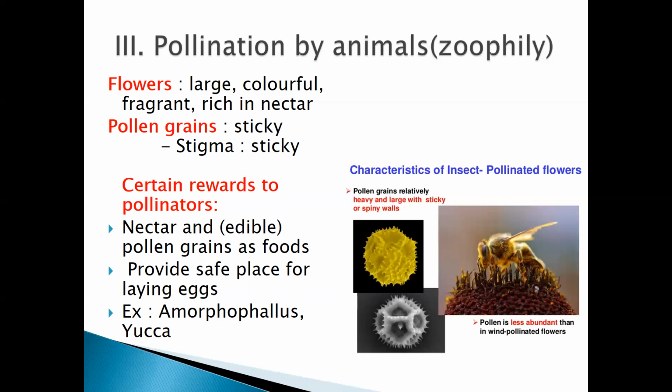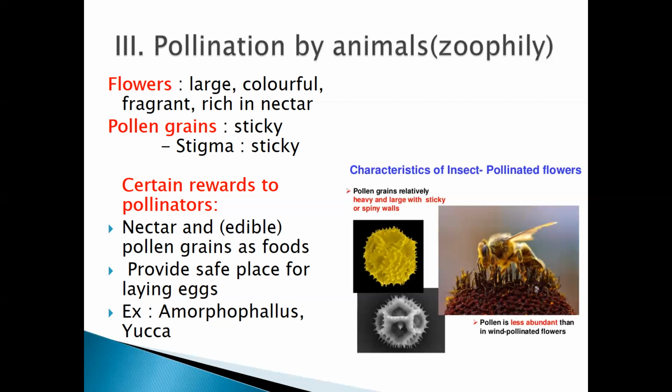Yes or no? So they are large. They are colorful, they have attractive colors so that they can attract these animals, the birds, the insects. Now, for example, when you see a beautiful colored flower, you are attracted towards it.